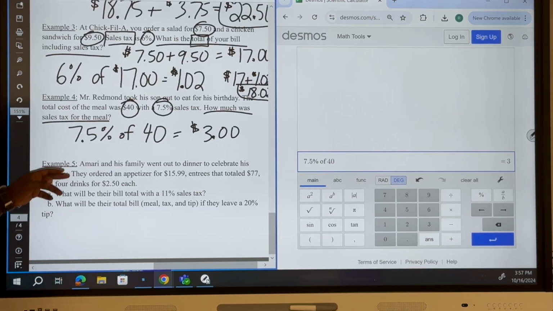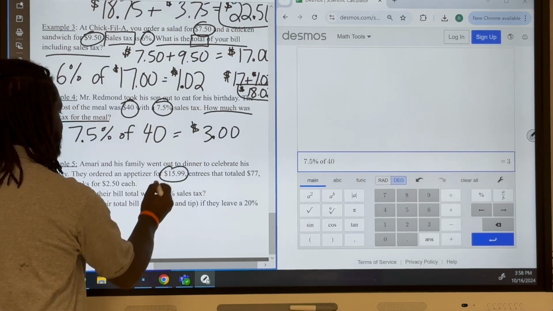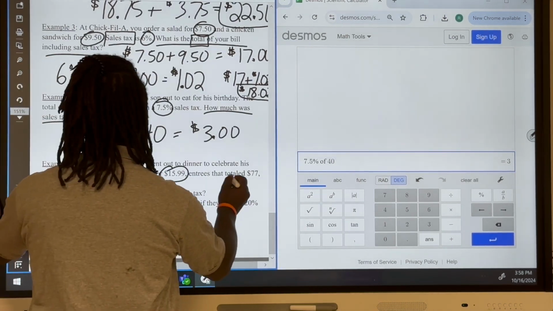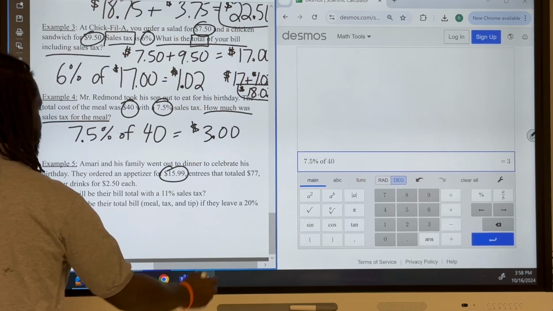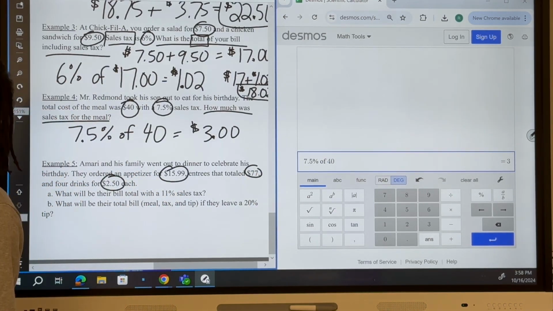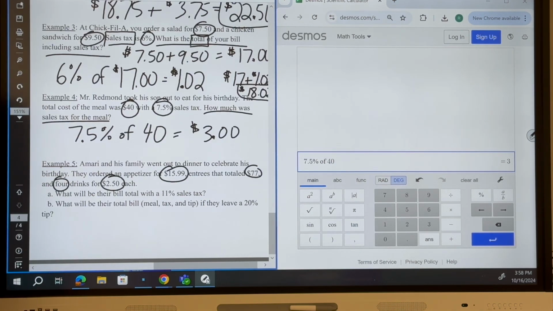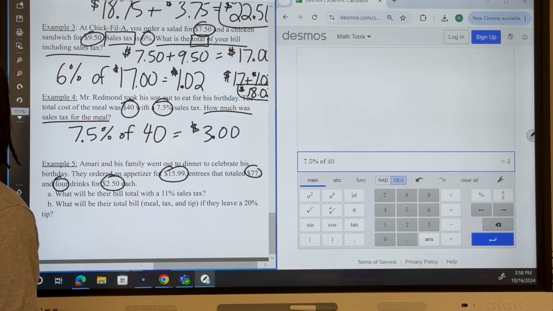All right. And then lastly, Amari and his family went out to dinner to celebrate his birthday. They ordered an appetizer for $15.99. The entrees total $77, and the 4 drinks were $2.50 each. Again, they bought 4 drinks. What will their total bill be with 11% sales tax?